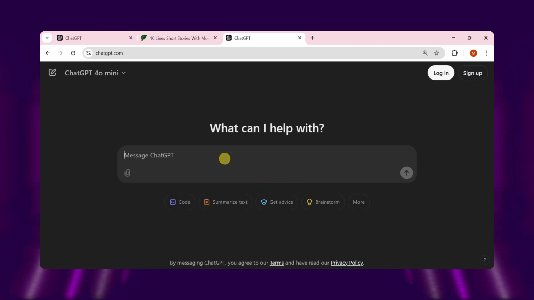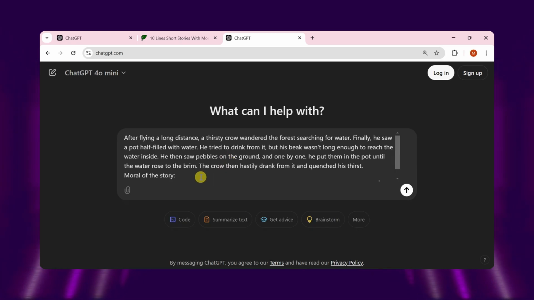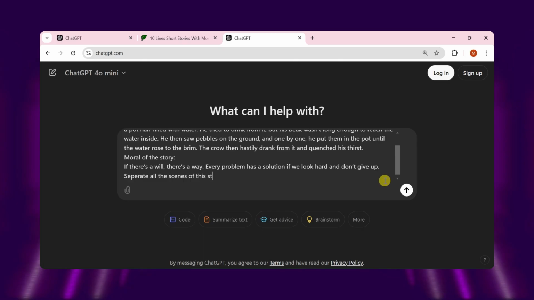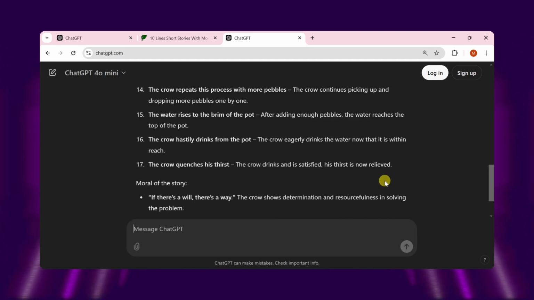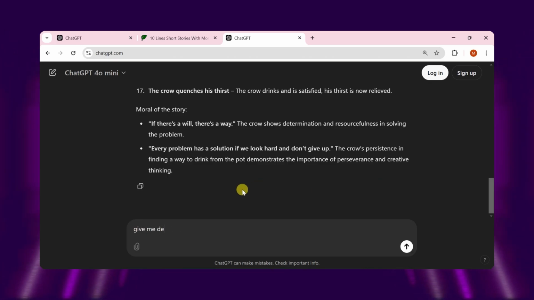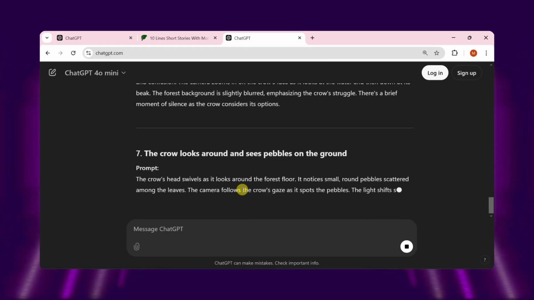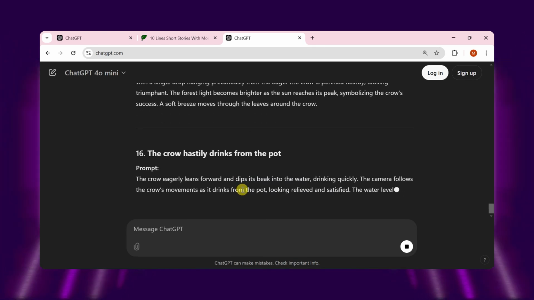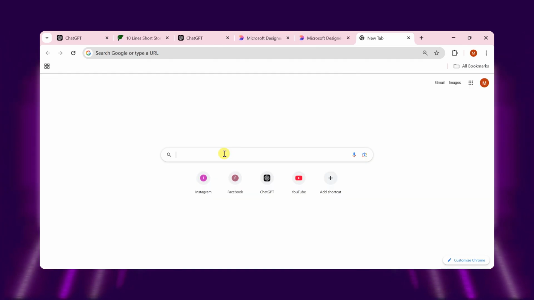Then open ChatGPT and paste the story. Ask him to separate all the scenes of the story, separate even the smallest scene. Now, all the scenes of the story are separated. Then ask him to give you the detailed prompt of each scene for AI video generation. And don't forget this: you need to mention video generation so you can get the best prompts. Here we have all the prompts for images.